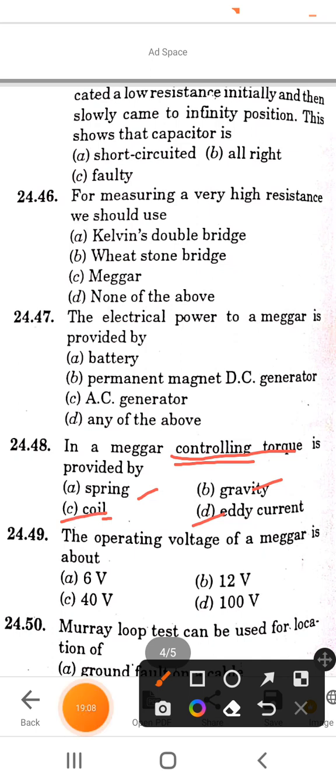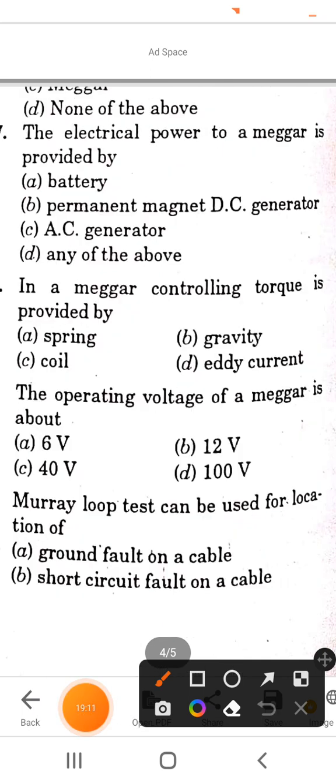Next question is, the operating voltage of a Megger is about: options are 6 volt, 12 volt, 40 volt, and option D is 100 volt. So the correct answer of this question is, the operating voltage of a Megger is about 100 volt.